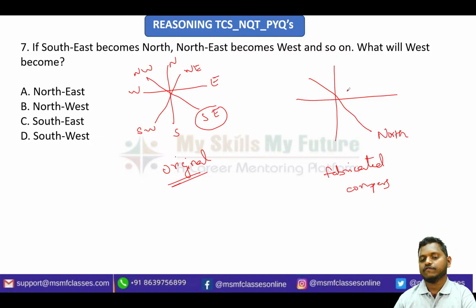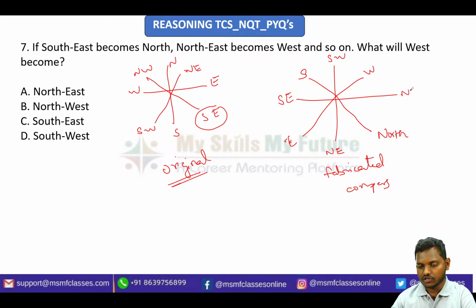Once you mark north, you simply follow the diagram and complete the entire thing. So north means here there will be east, here there will be south, and here there will be west. And here it will be northeast, here southeast, here southwest, and here northwest. This is the entire chart you made from just one clue. You did not read the other clues, and just from the one clue you made the entire compass.